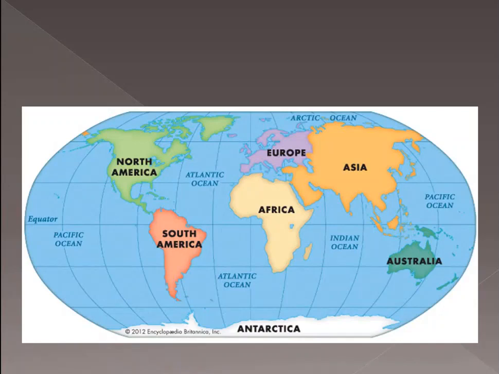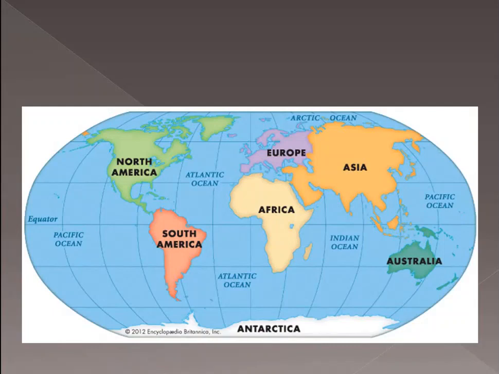In the map you can see in the center, 0 degree. We talked about 0 degree latitude, that is the equator. It is written here, equator, on the line. This is 0 degree latitude. As in chapter number 2, we already talked that this equator divides the earth into 2 hemispheres. The above portion is the northern hemisphere and the below portion is the southern hemisphere. Now just see in the map.